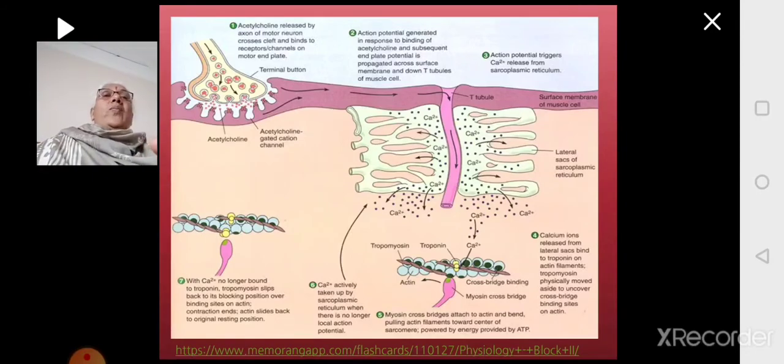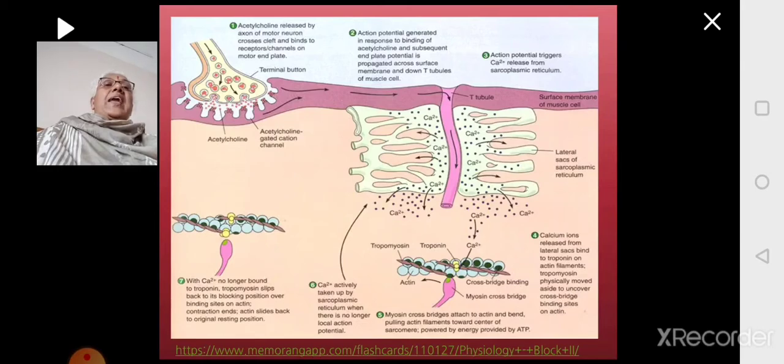So here what we learned was excitation-contraction coupling. It starts with the nerve impulse. Then the nerve impulse is transmitted at the neuromuscular junction. It enters the muscle, first initiating action potential on the membrane, then entering the T-tubule.